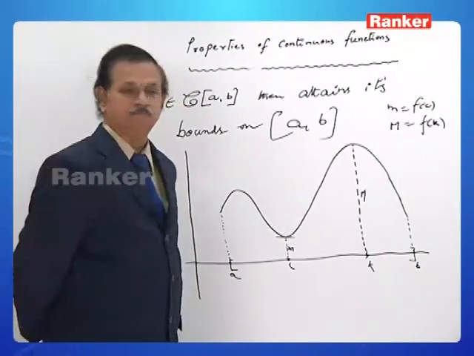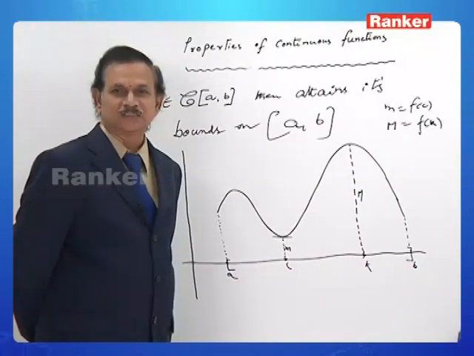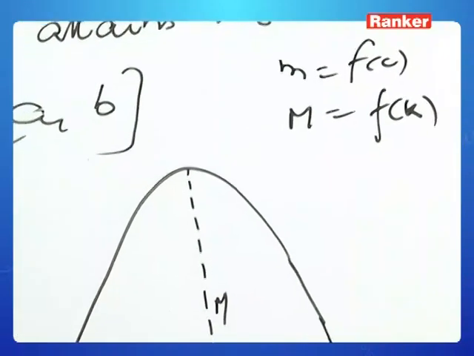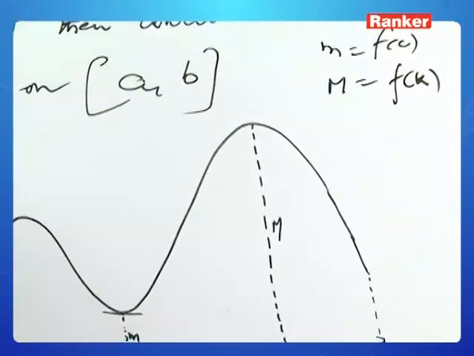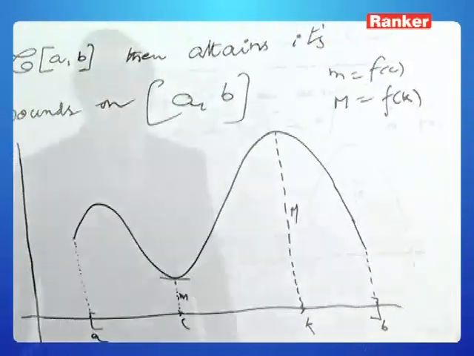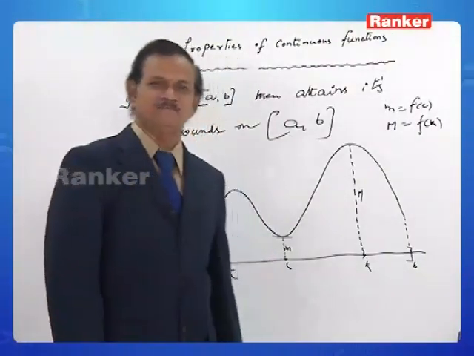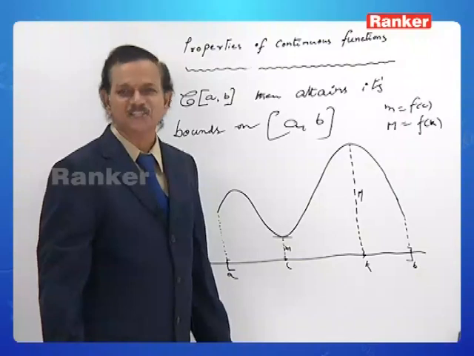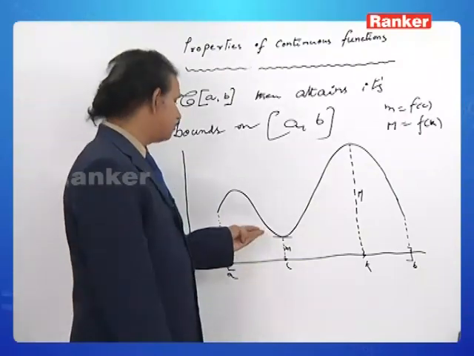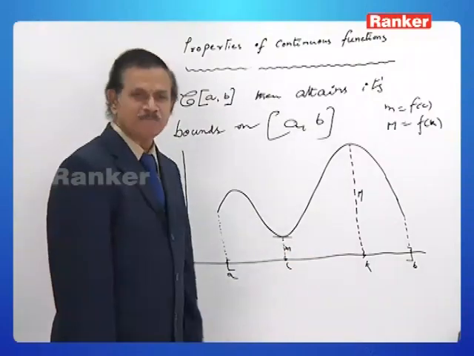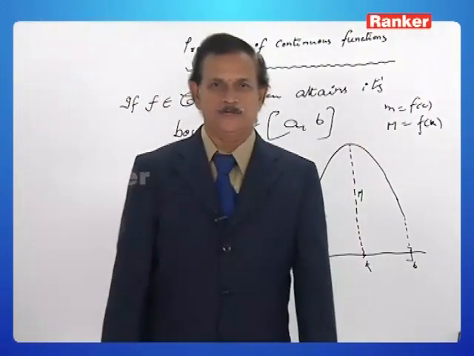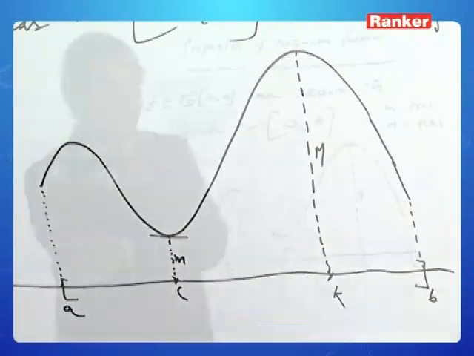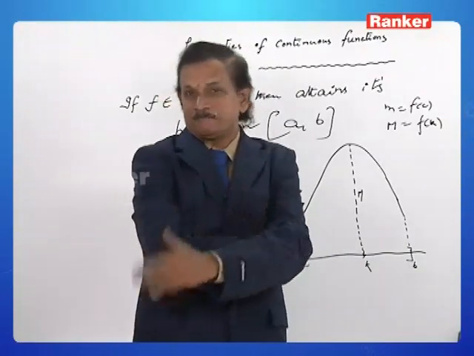Small m and capital M are the minimum and the maximum values of f of x in the closed interval a to b. Those two numbers are termed the bounds of f, and f attains them. What does it mean? They belong to the range of the function. You can write small m as f of something, and capital M also as f of something. That is, f attains capital M, and f attains small m.